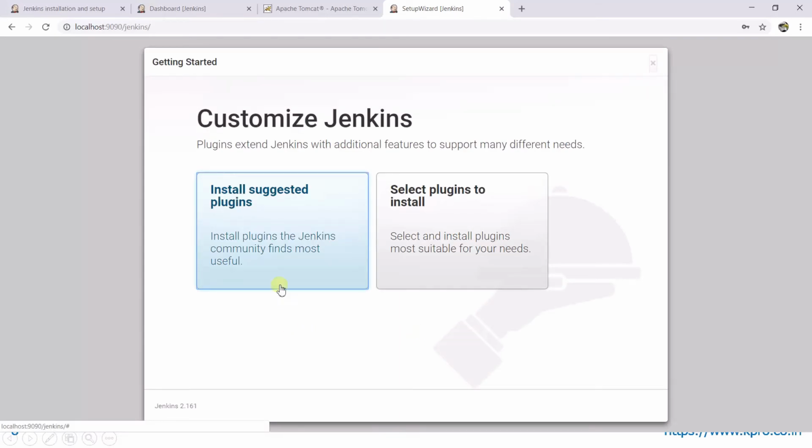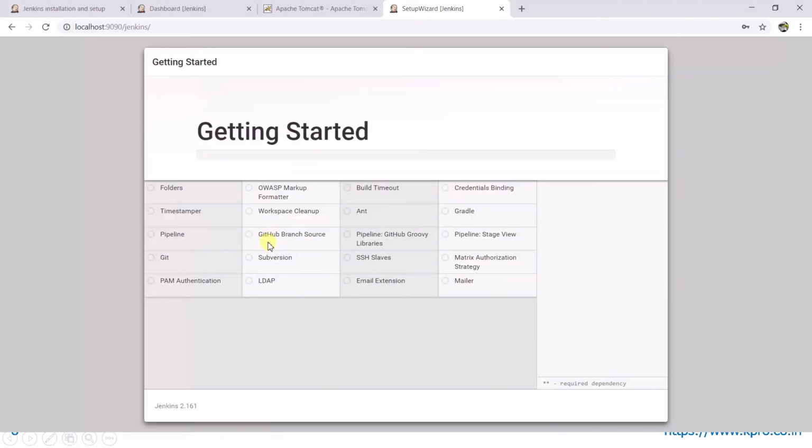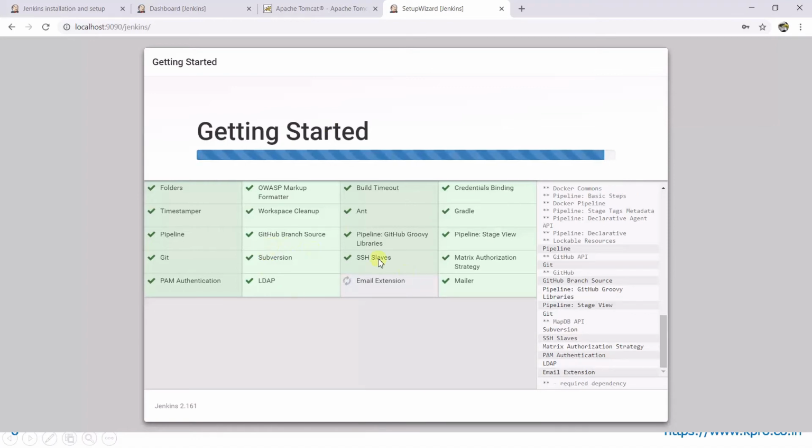I go with the same install suggested plugins, and it is going to take some time, and I will be on pause. Hello, I am back, and all the boxes which are in green are completed. Only email extension is remaining. Let us wait for some moment, it will be completed.